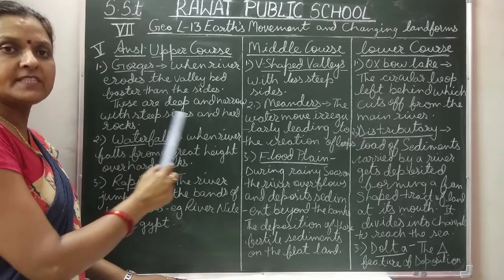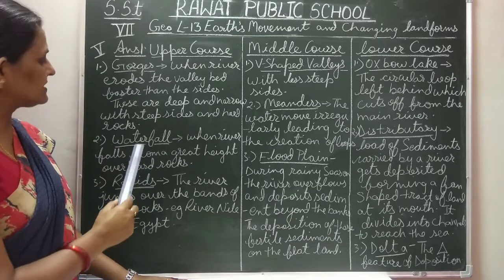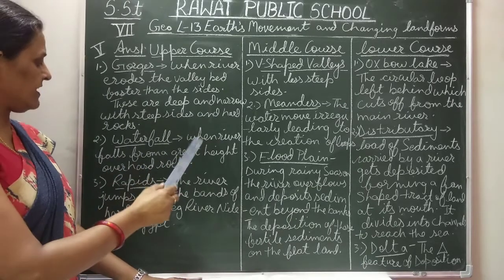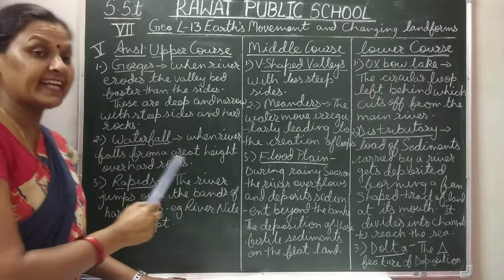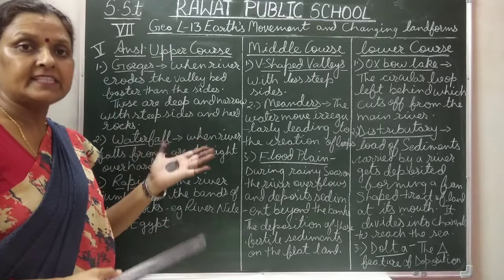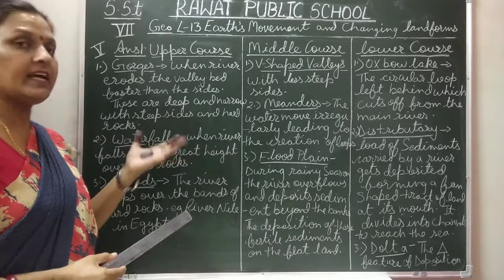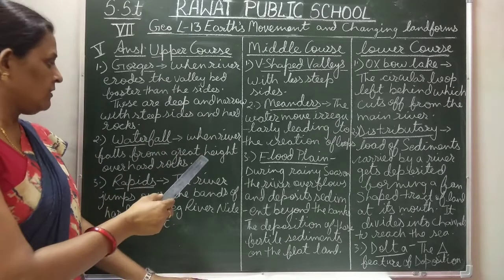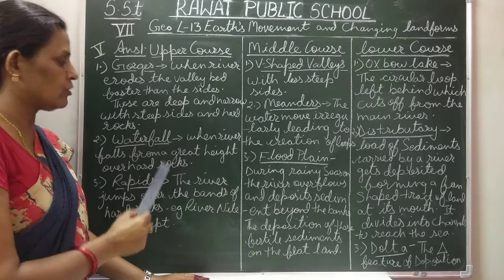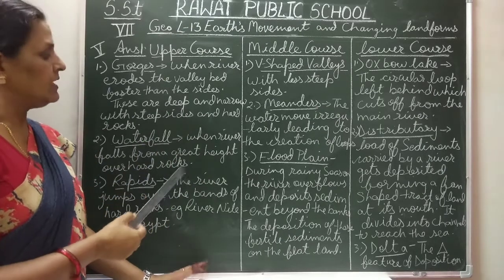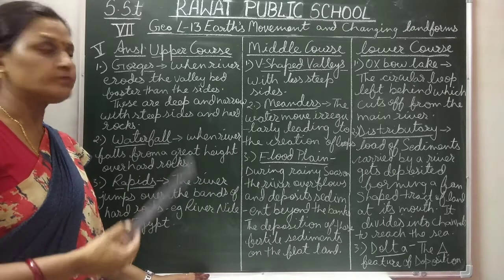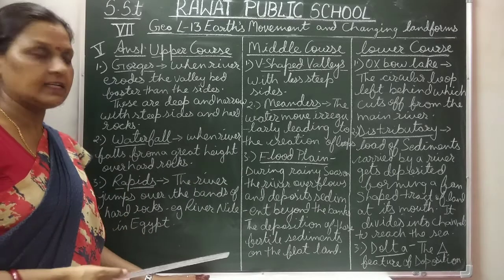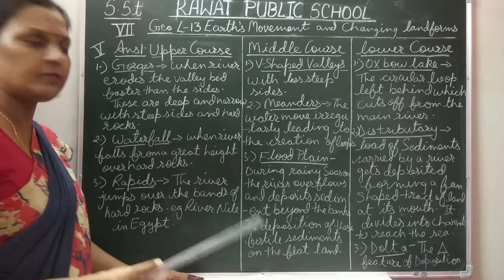With steep sides and hard rocks. Next is waterfall. When a river falls from a great height over hard rocks, waterfalls are formed. An example of a waterfall is Jog Falls in Karnataka, which is a famous waterfall.